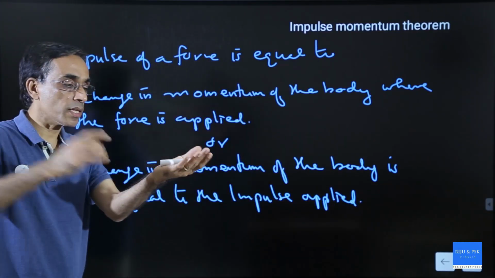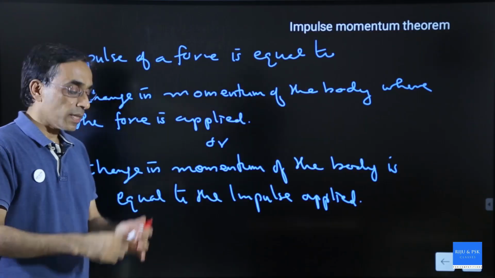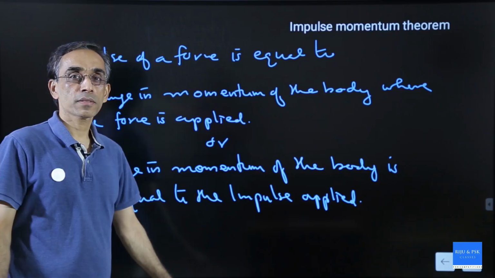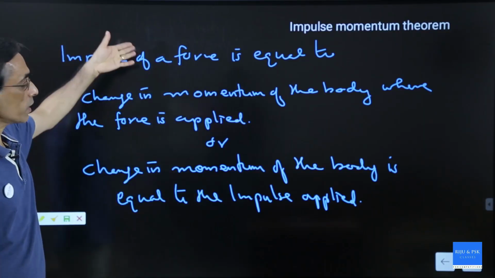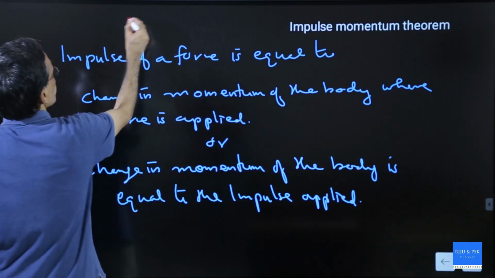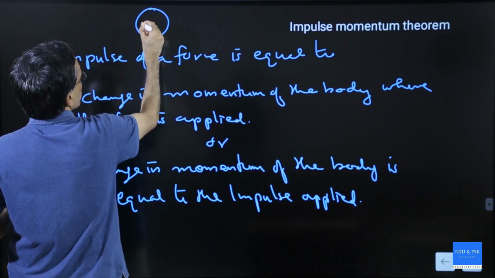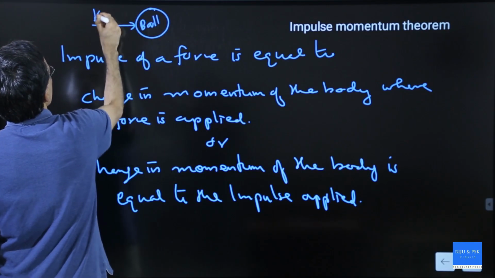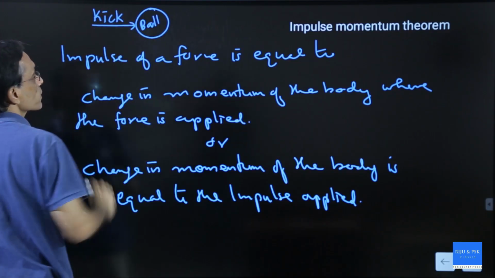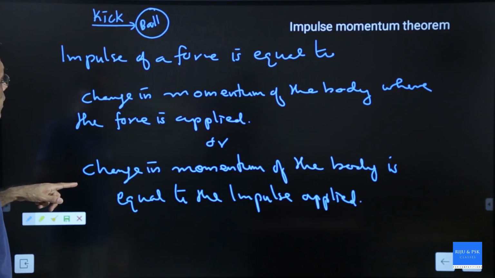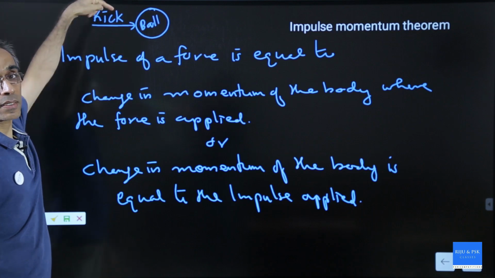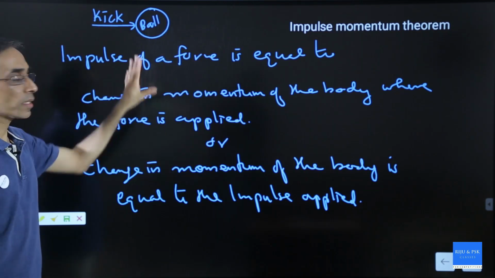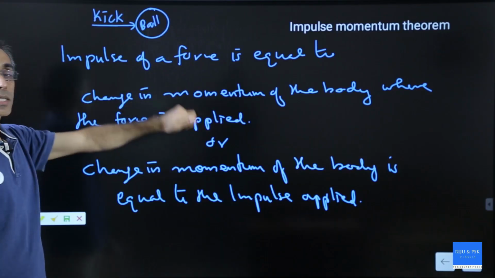If I have an object here and I apply an impulsive force, then the change in momentum of this body is equal to impulse applied. That is another statement. Suppose I have a football, a ball here, and I kick it. That kick is a force. Then I can say impulse of the kick is equal to change in momentum of the ball. Simple.